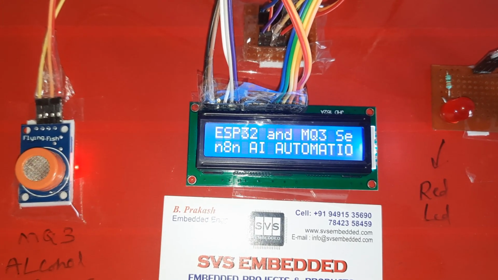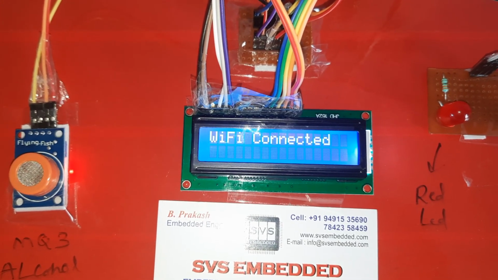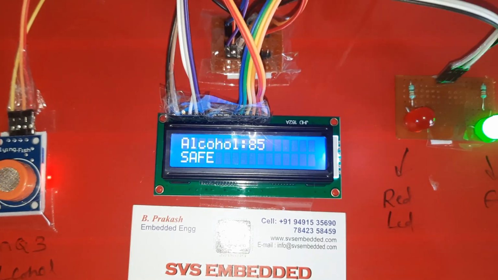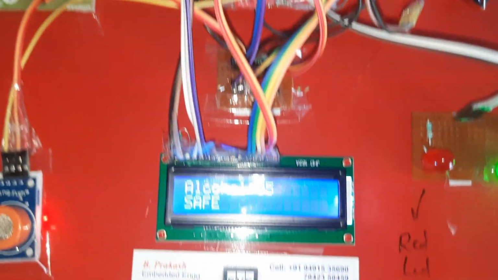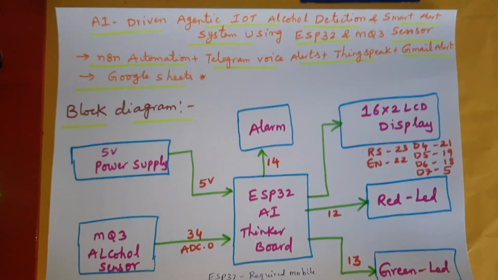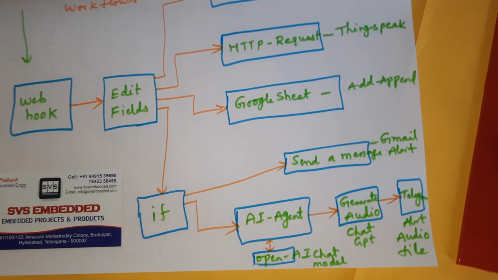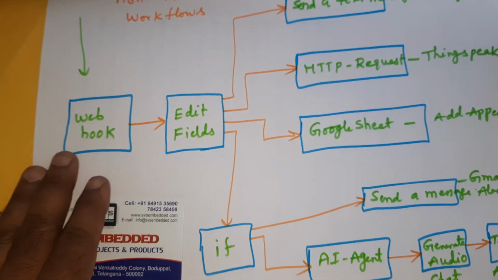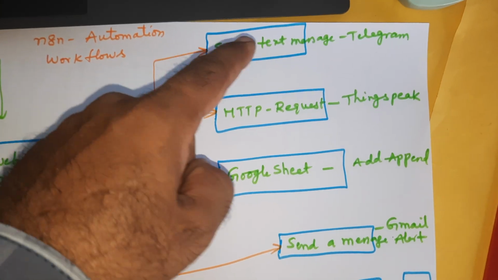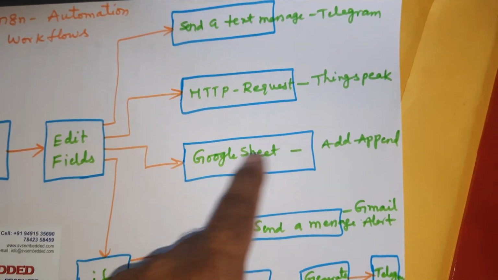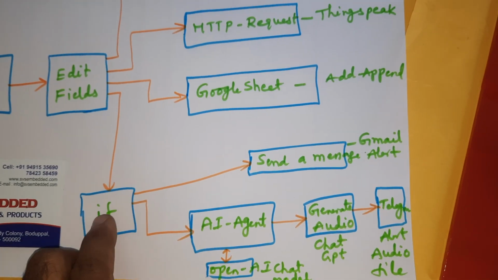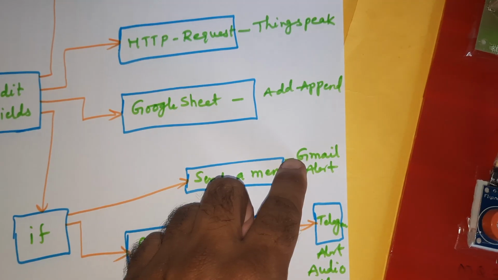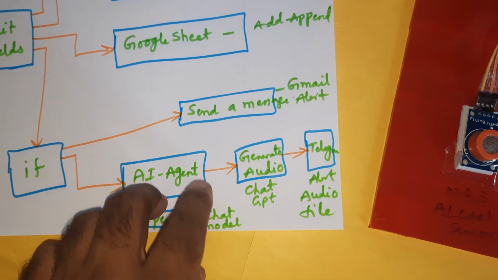Smart alcohol detector using ESP32 and MQ3 alcohol sensor, n8n automation, Wi-Fi connected, alcohol 83, normal mode, power supply, MQ3 alcohol sensor, ESP32 AI Thinker board, 16x2 LCD display, alarm, red LED, green LED. And this is our block diagram of the project. And this is our flow chart, the n8n workflow: webhook, edit fields, send a message to Telegram, ThingSpeak, Google Sheet appending. If alcohol crossed the set point, send Gmail alert, and the AI agent creates a voice and sends it to the Telegram voice alert.